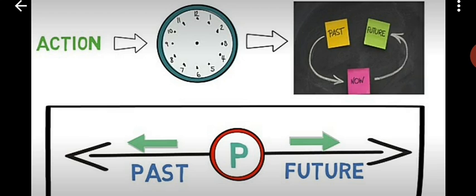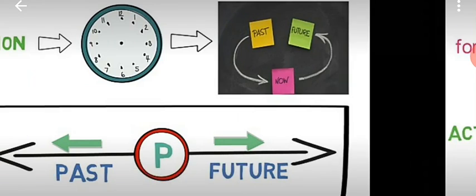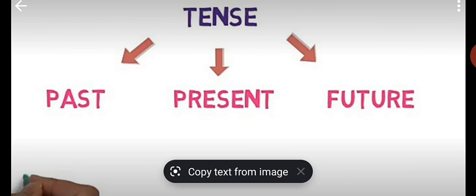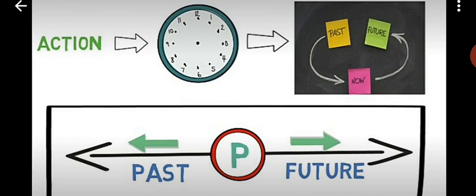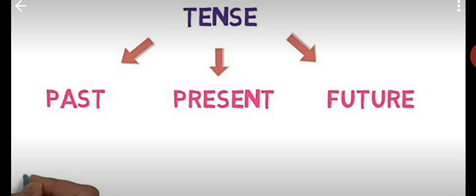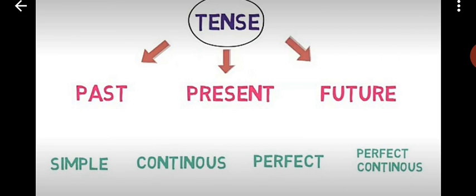Past, I have completed this slide. I am describing this, and I will tell you this one in the next one. So, past, present and future. Tense has three types: past, present, future. Okay. Then it also has subtypes.